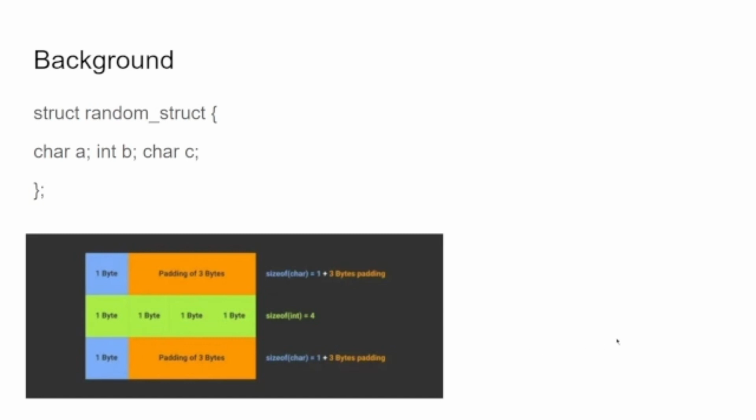C organizes structs by aligning them to, I'm not sure if the term is word aligned or byte aligned, but there's always some padding if it does not align perfectly. That is, if you have a char, it only uses 1 byte to notate a character, but it does not specifically align with the rest of the struct.